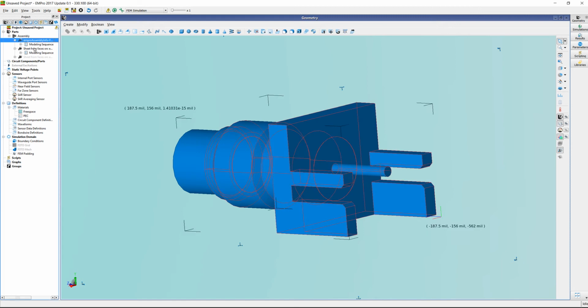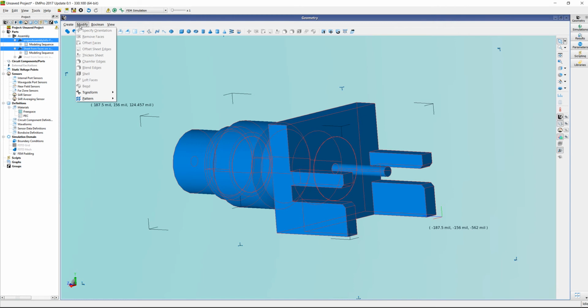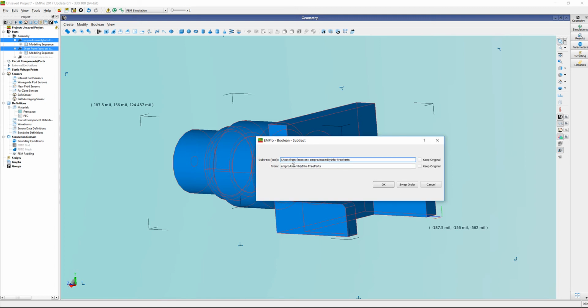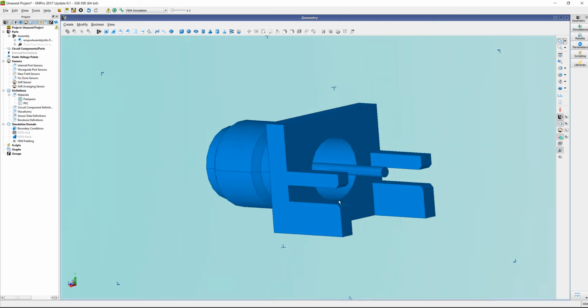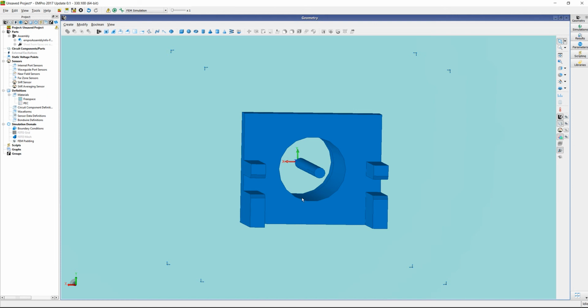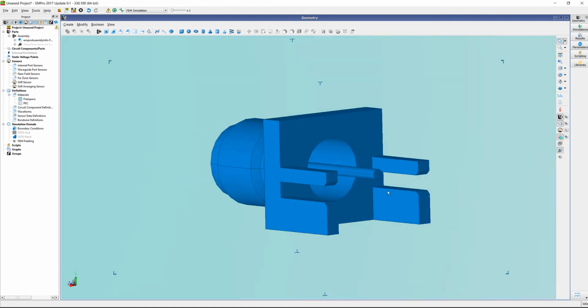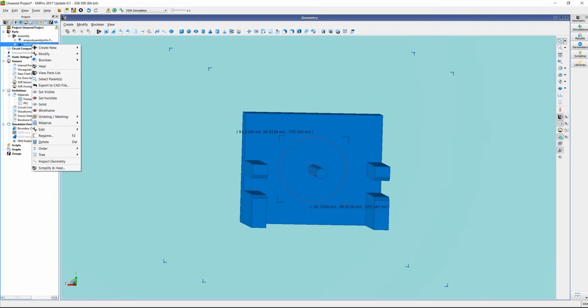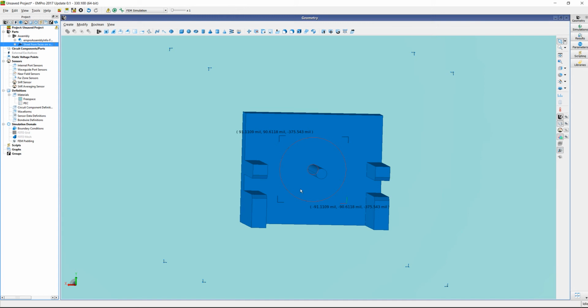So I want to select this and that with the control key. And I'm going to do modify, actually Boolean subtract. And I'm going to subtract the new object that we just generated from the imported object. So if we do that, you can see if I rotate, boom, that center dielectric is removed. And now you will understand why we need the second one right here. So if we set it back, we can use this center one as our dielectric.